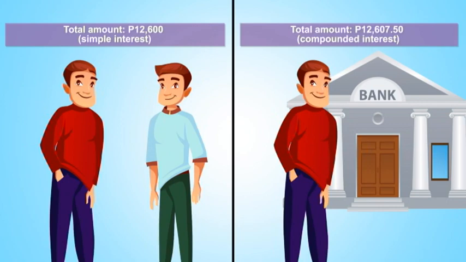He has to pay 7 pesos and 50 centavos more to the bank than to Marco if he borrows the exact same amount of money at the same term and interest rate. The different interest schemes used would mean a difference in the amount of interest paid. Is the difference of 7 pesos and 50 centavos significant?